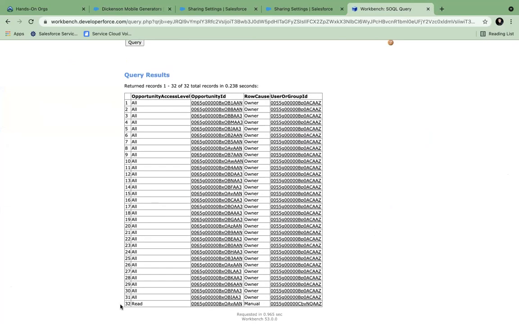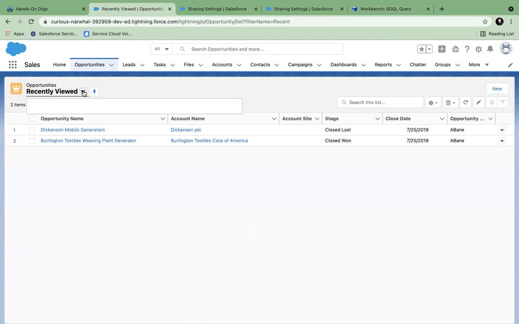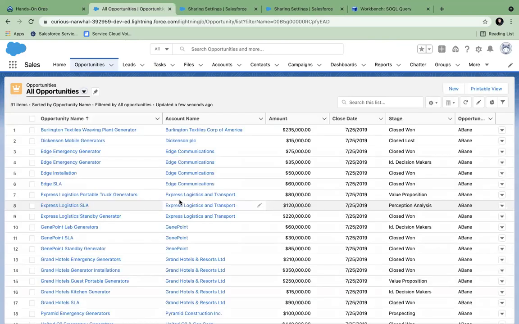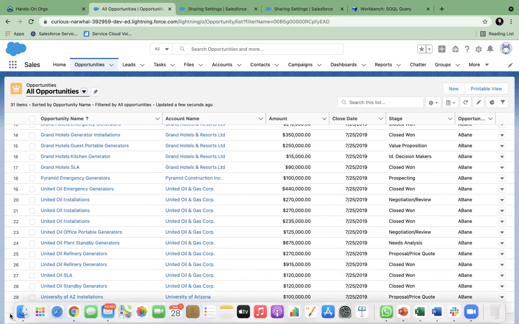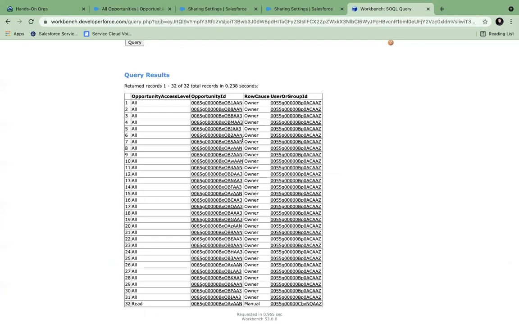So there are total 31 records in Salesforce. If you go to opportunity, there would be 31 records. You see 31.